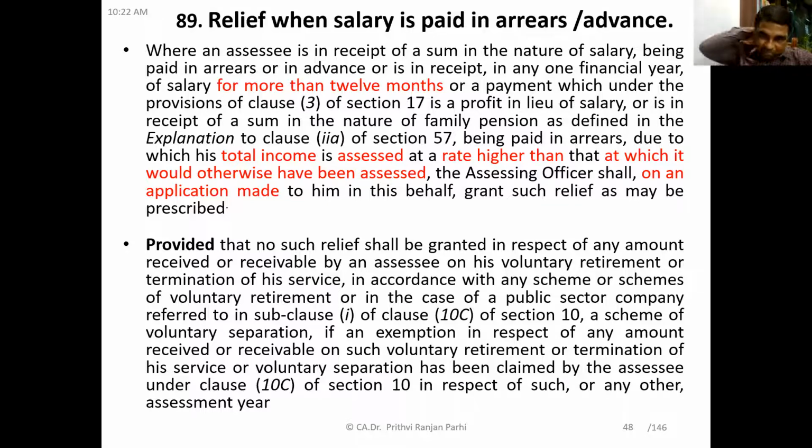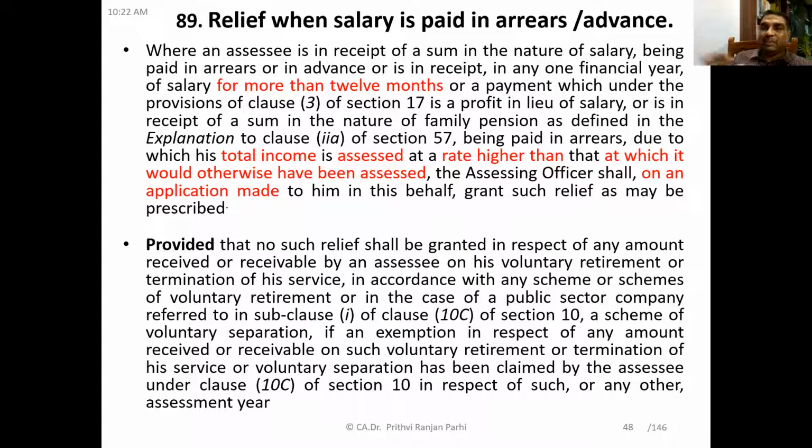Okay, so now due to this situation, his total income is assessed at a higher rate. Right? Suppose employee's total income crosses 10 lakh rupees. So on certain income, he might have to pay tax at 30% slab.